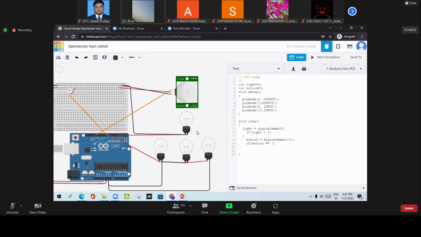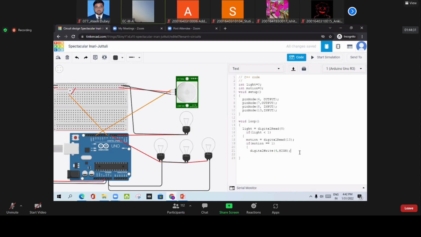That means there should be maximum brightness. Okay, so now how can I approach this? I will write digital write, all lights should turn on. I will put the light pins, so where we have connected the bulbs, pin number 4 and pin number 7. That should be HIGH.